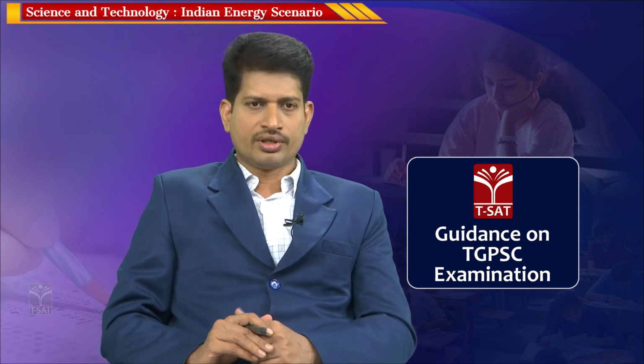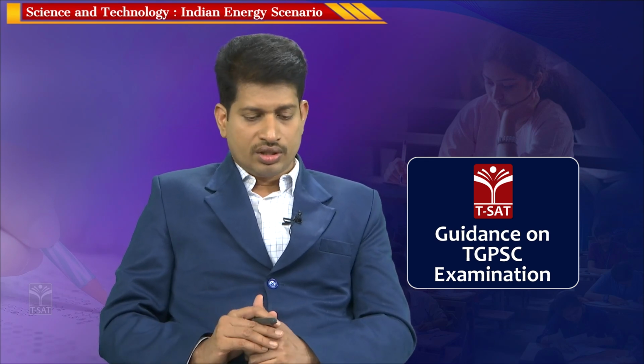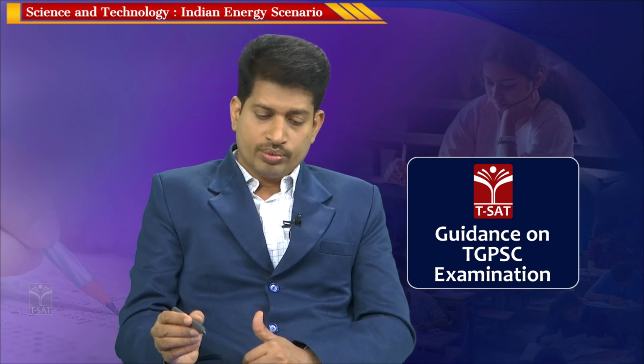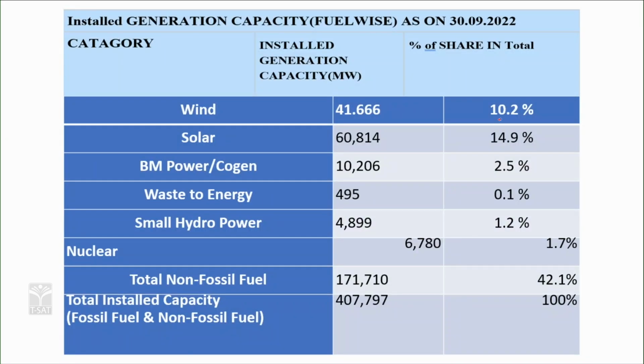In the case of this category, wind is occupying 10.2%, solar 14.9, and cogen, biomass power cogen here. Cogen means cogeneration.